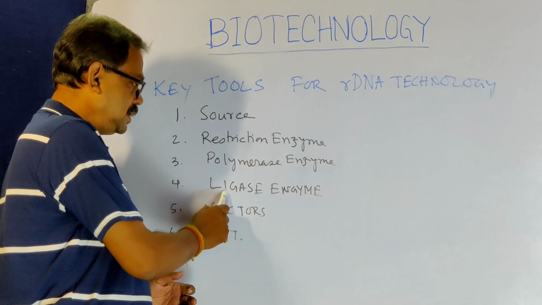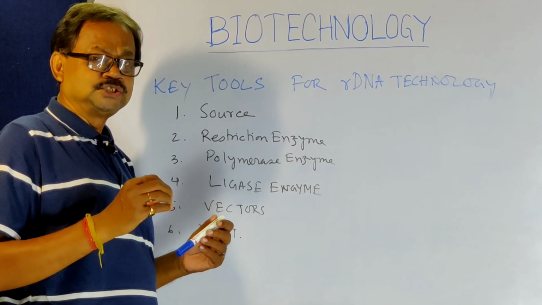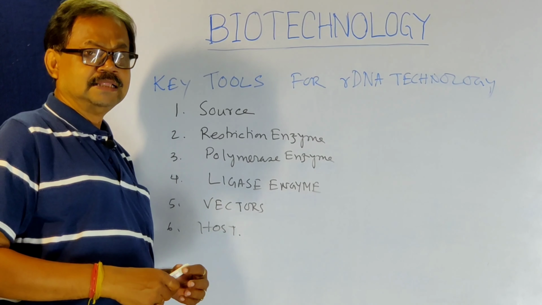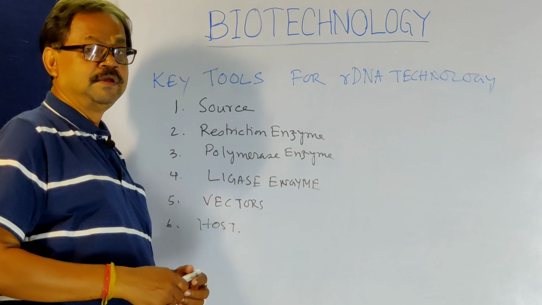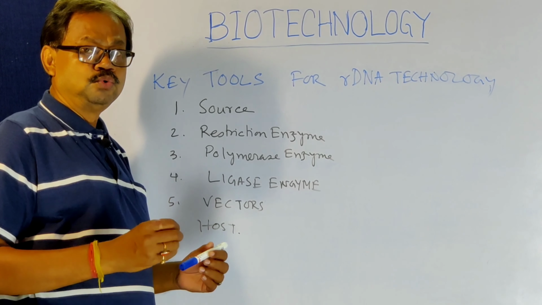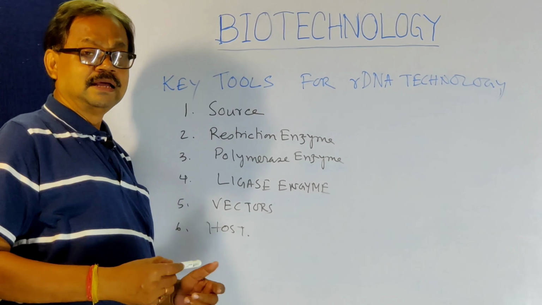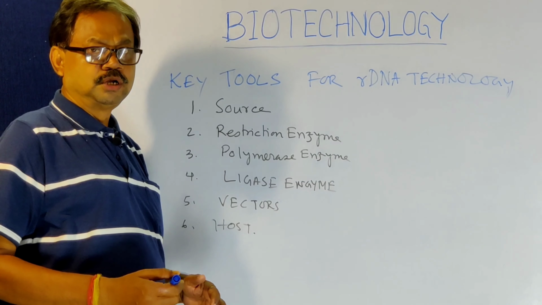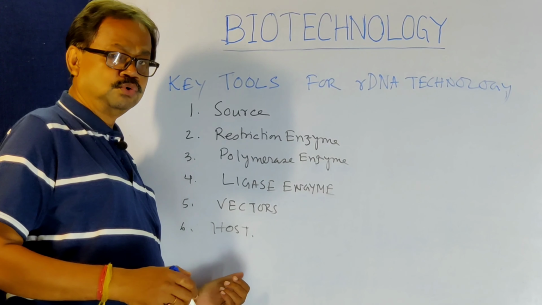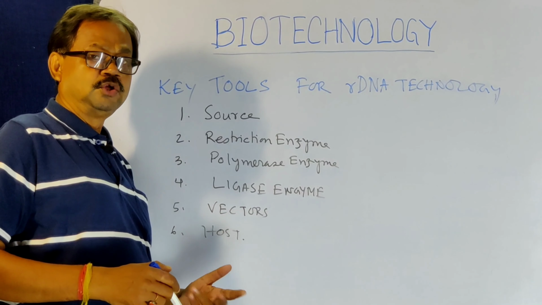Next is ligase enzyme. What portion is cut should be attached with the vector's DNA. That is why this ligase enzyme is called molecular glue. Next comes the vector. Vectors are nothing but a carrier of this desired gene into the host body. And at last, the host, where the desired gene will produce the products for human beings.